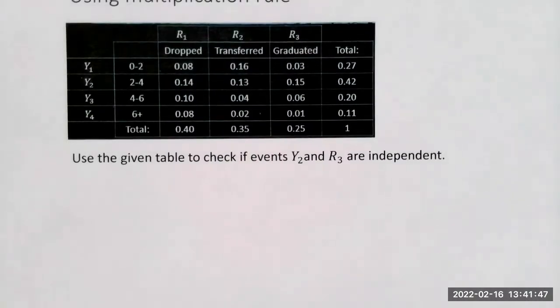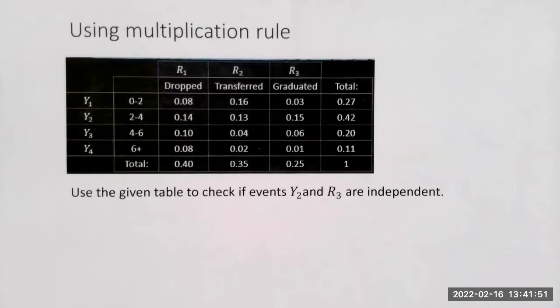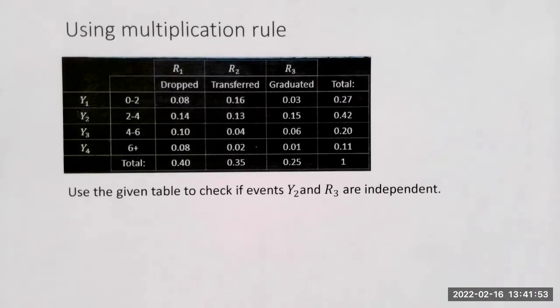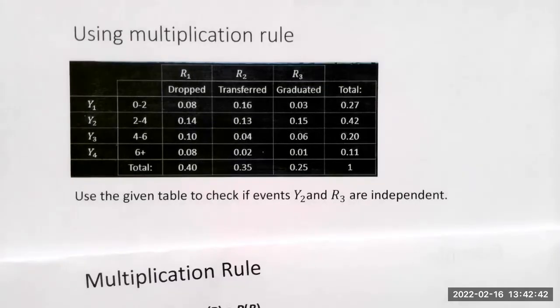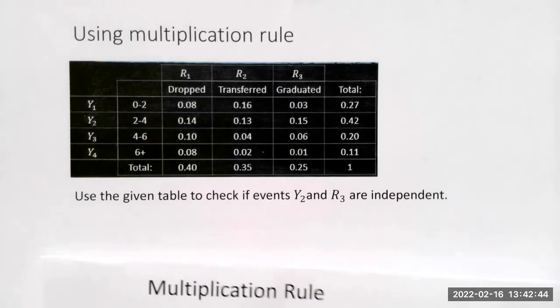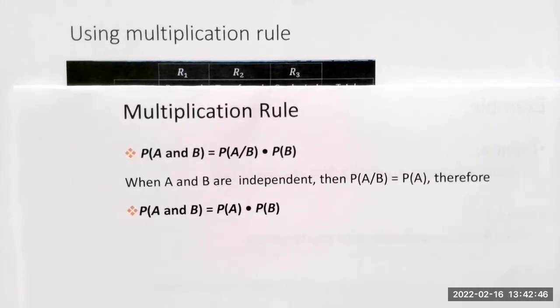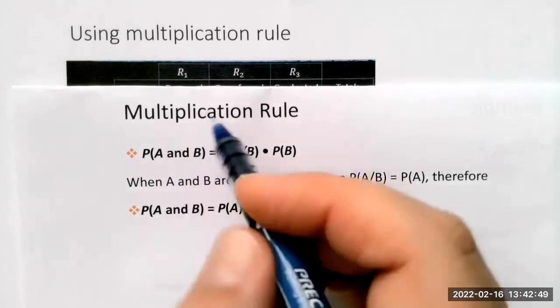In the next example, we're going to use the multiplication rule to check if events Y2 and R3 are independent. The way we're going to do it is to use these multiplication rules.